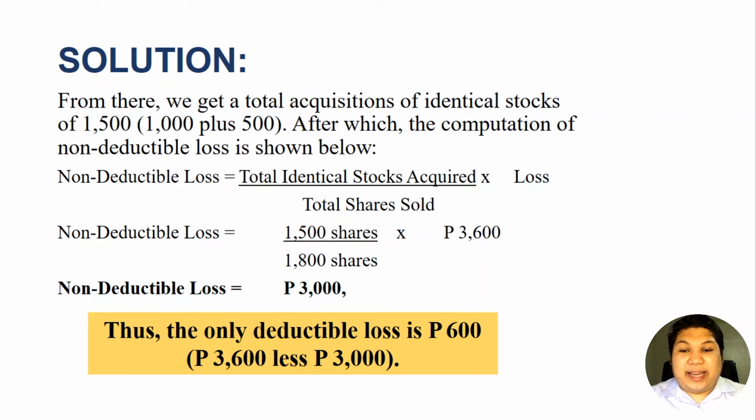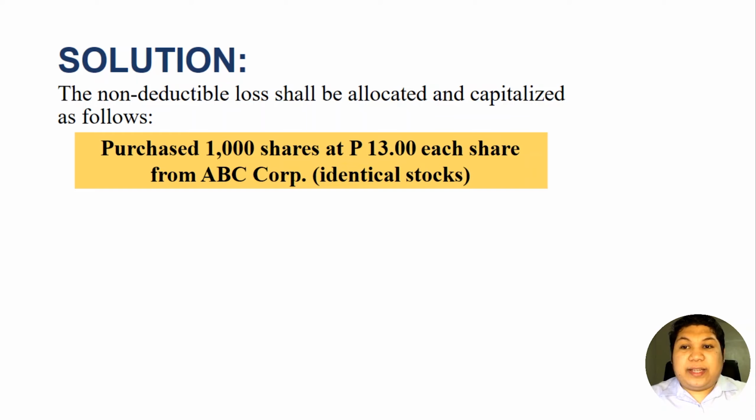Okay? So in this case, we have a deductible loss and a non-deductible loss. This 600 will be deducted from our gross income, but this non-deductible loss will be capitalized. It will be added to the cost of the stocks purchased. And we have here two acquisitions, the 1,000 and the 500. So we will allocate this non-deductible loss to the two acquisitions. The non-deductible loss shall be allocated and capitalized as follows.